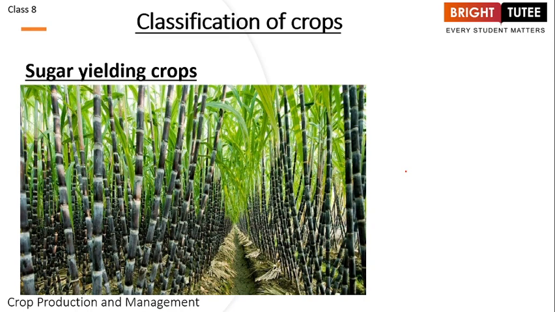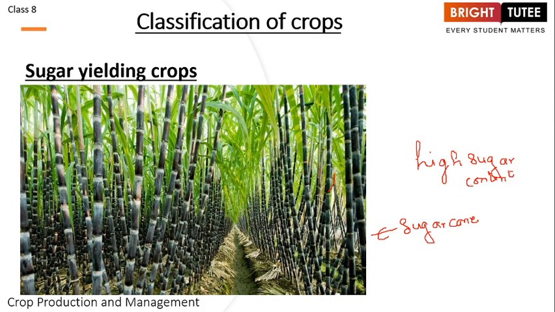Alright, so moving on, we have the sugar yielding crops. These are the crops which have high sugar content. They have high sugar content in them, and what do we obtain from them? Definitely, as the name suggests, we obtain sugar. Now the major example is sugarcane. As you can see, this is an example of the sugar yielding crops. This is grown on a large scale in various states for obtaining sugar.